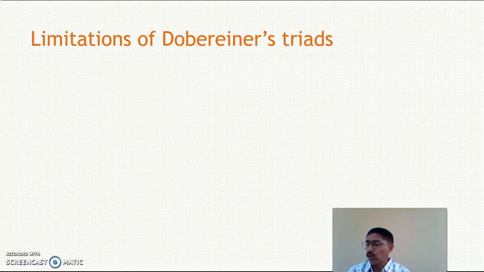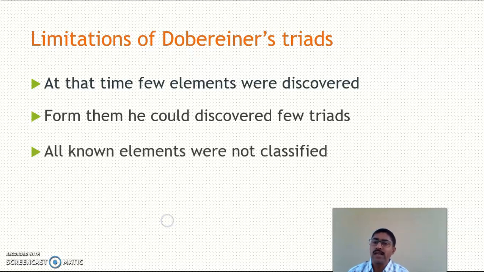Students, Dobereiner gave his triads and classified the elements. Even if he classified, there are some limitations in his triads. What are the limitations? At that time, few elements were discovered. From them he could discover few triads, and all known elements were not classified by Dobereiner. These are the limitations.